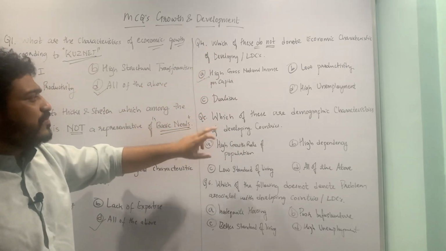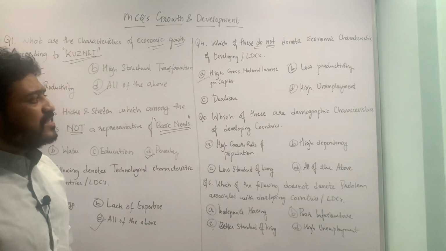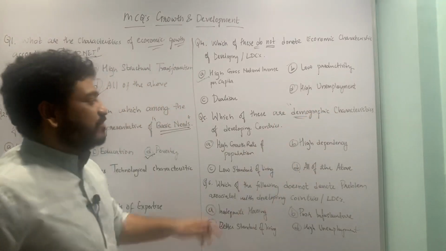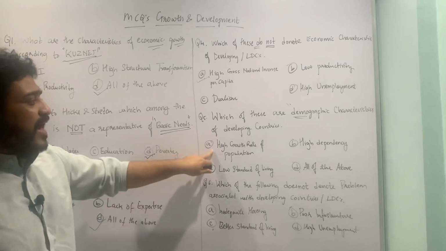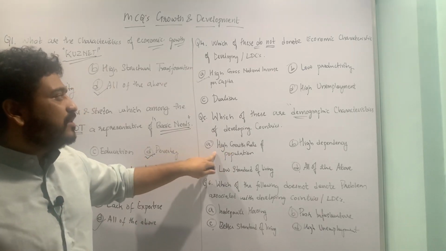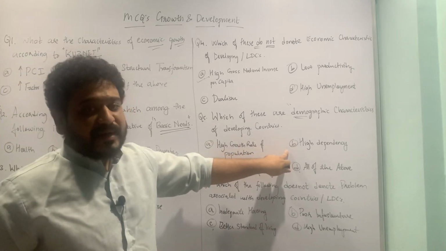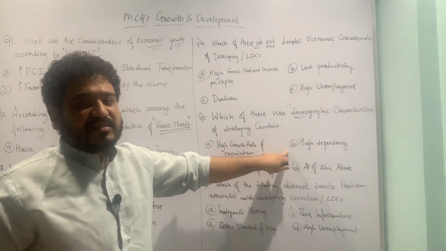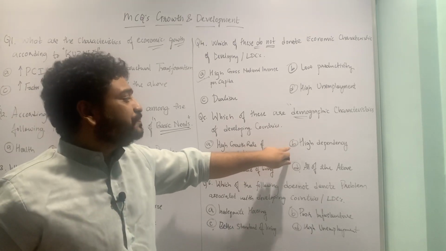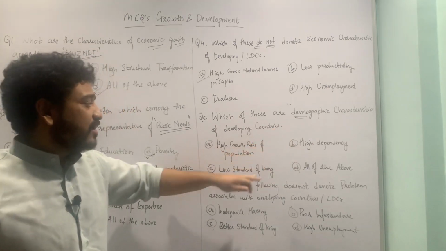Let us now move to the fifth MCQ. Which of these are demographic characteristics of developing countries? We have high growth rate of population. Yes, indeed we have higher growth of population in developing countries. Then high dependency: since births are a lot, that is the total fertility rate is high, the dependency on a family increases. So high dependency is again correct.